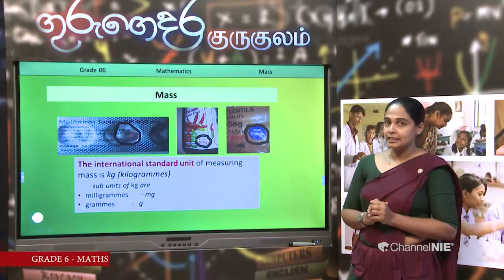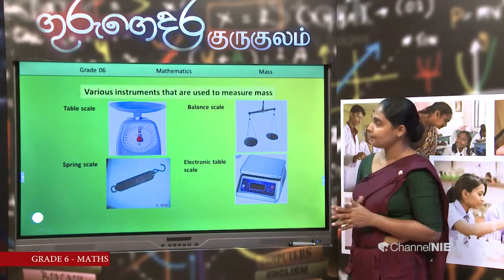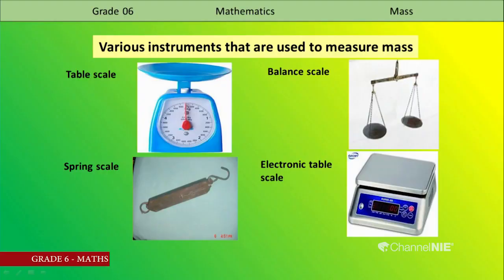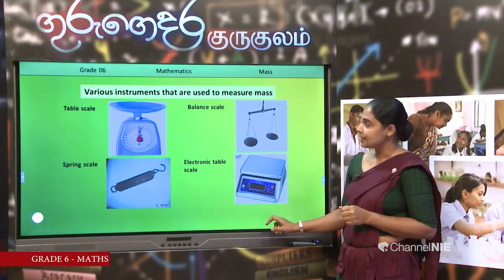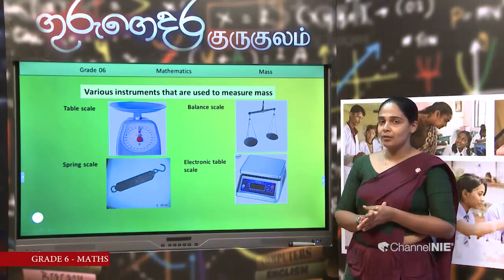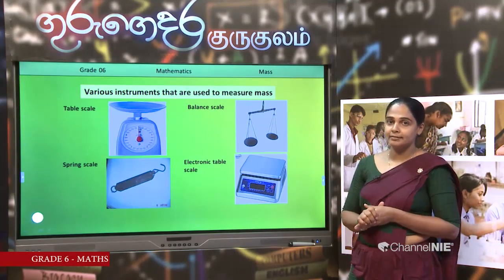Then to measure these masses, we want instruments. There are various instruments that are used to measure mass. Now you can see there are several types of scales. The first one is a table scale. Sometimes you have it in your home. It is used for household activities.